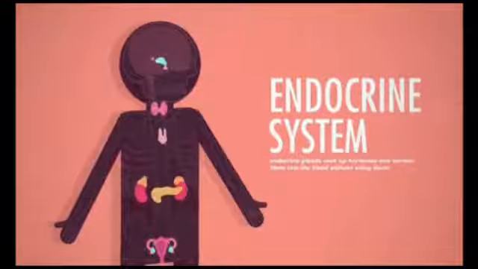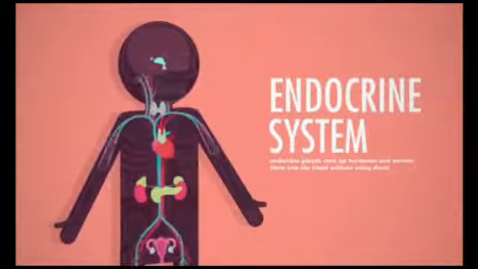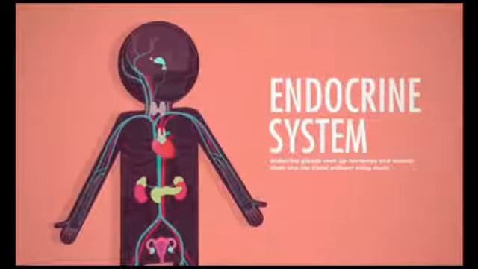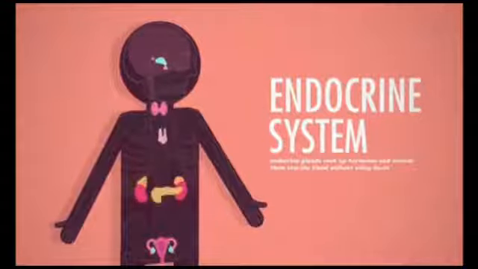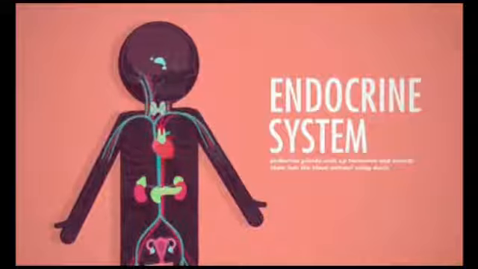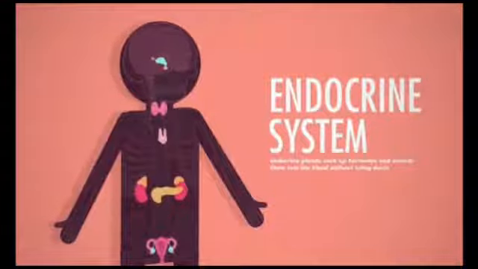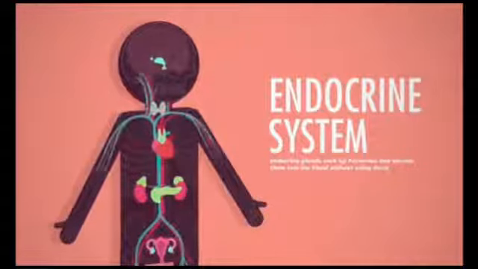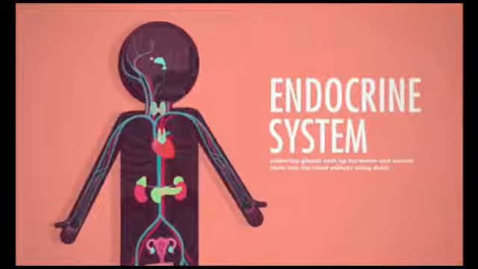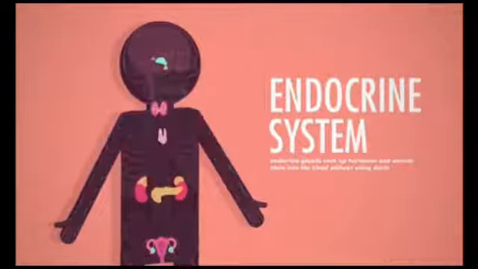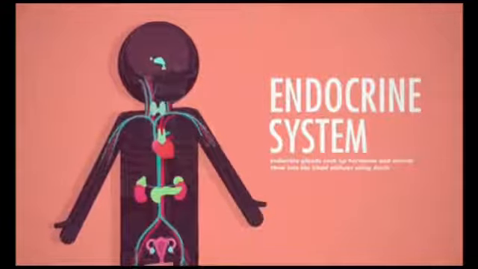These two systems are responsible for controlling and coordinating the body activities. In this chapter you will be studying chemical coordination, and this chemical coordination is brought about by special glands which are known as endocrine glands.